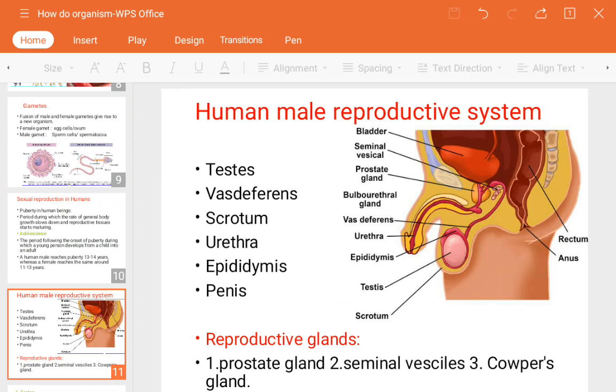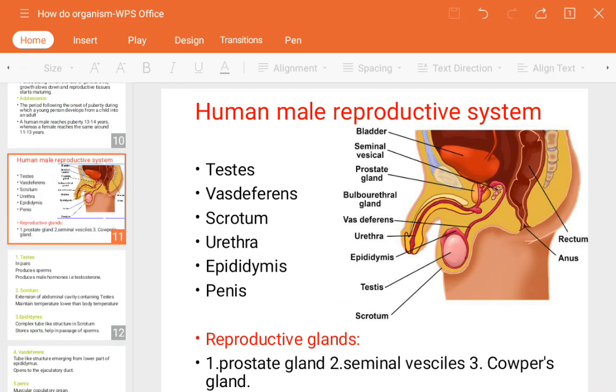What the sperm is, we are going to see after the reproductive system, but not now. First of all, you have to understand the actual parts of the male reproductive system. In the image you can see the cross-sectional view, or half part of the body, just for your understanding. So we will see the different parts.